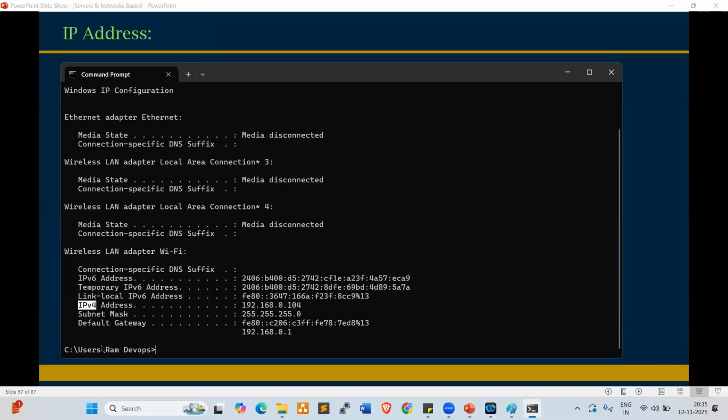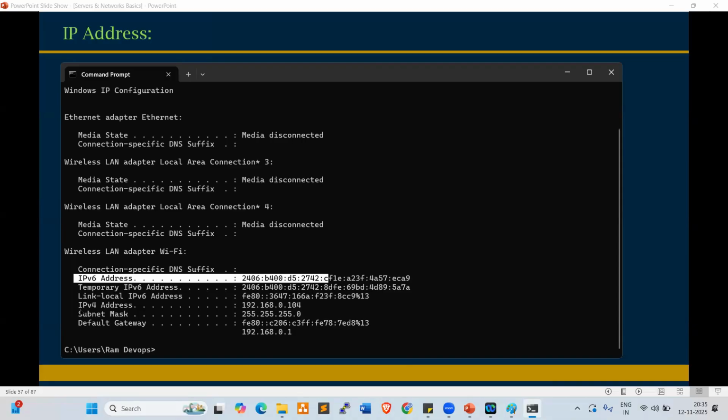Currently, we are using IP version 4, and IP version 6 also we are using. But most of the companies, most of the organizations, most of the project teams are using IP version 4. Maybe going forward, after 1 year, 2 years, most of the companies will switch to IP version 6. This is a bit advanced one. We'll discuss IPs while working on AWS services. What is IPv4? What is IPv6? Definitely we'll go very deep dive. These are just the basics.